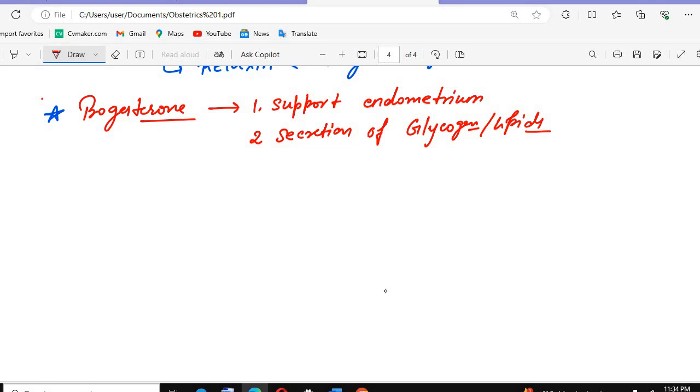Also remember, from your crop 2 point of view, this question will not be asked, but for further preparations, this is the earliest histological feature of the secretory endometrium. Secretion of glycogen and lipids means there is secretion. So this is the earliest histological feature that we see of secretory endometrium. This is your Indian license exam question: secretion of glycogen or lipids.